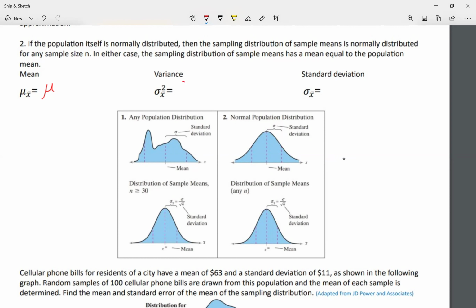So remember here, the variance of the sample is equal to the variance of the population divided by n. And remember, n is how big our sample is. Now, the standard deviation of our sample is going to be the standard deviation of the population divided by the square root of n.